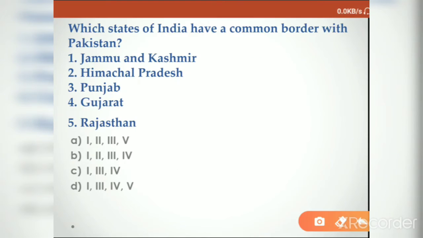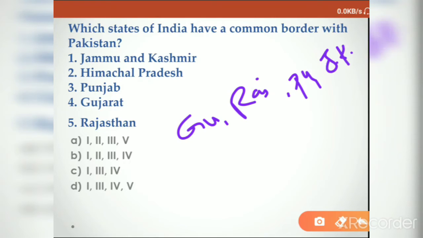Common border with Pakistan. Generally it is from west to east: Gujarat, Rajasthan, Punjab, Jammu and Kashmir, right? So the option here is D because Himachal Pradesh does not share any border with Pakistan. It shares the border with Jammu and Kashmir, Punjab, Gujarat and Rajasthan. Okay, the option here is D.